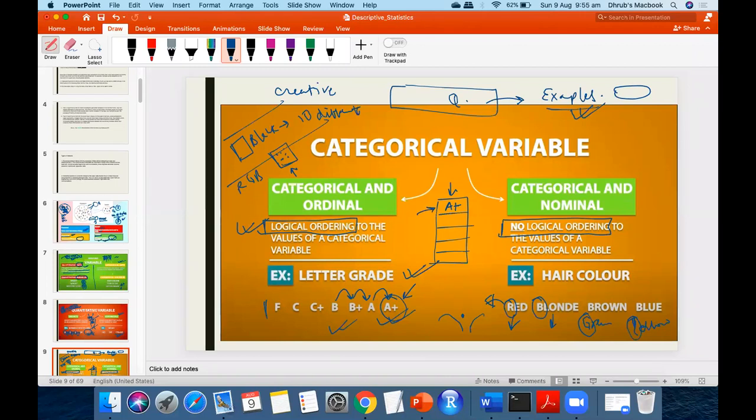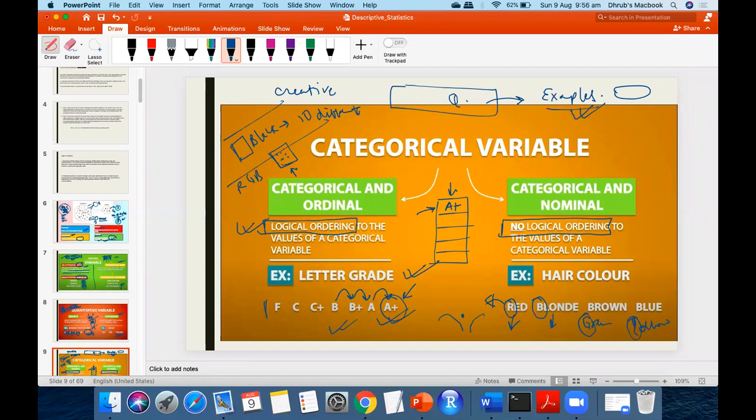Yeah, but how will you order it? Okay, so the ordering is important, right? Correct. No, important is not what I'm saying, but if you can order it, it will be ordinal. Yeah, got it. Otherwise it will be nominal. So what do we exactly mean by ordering in this situation?